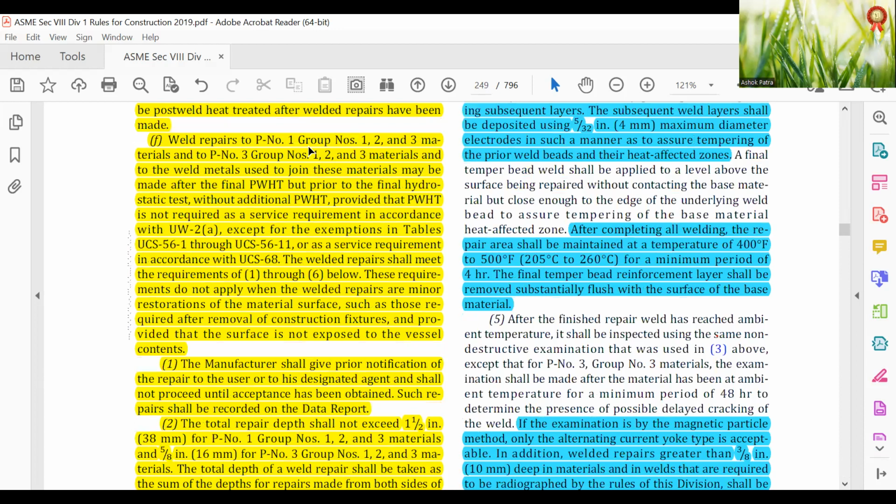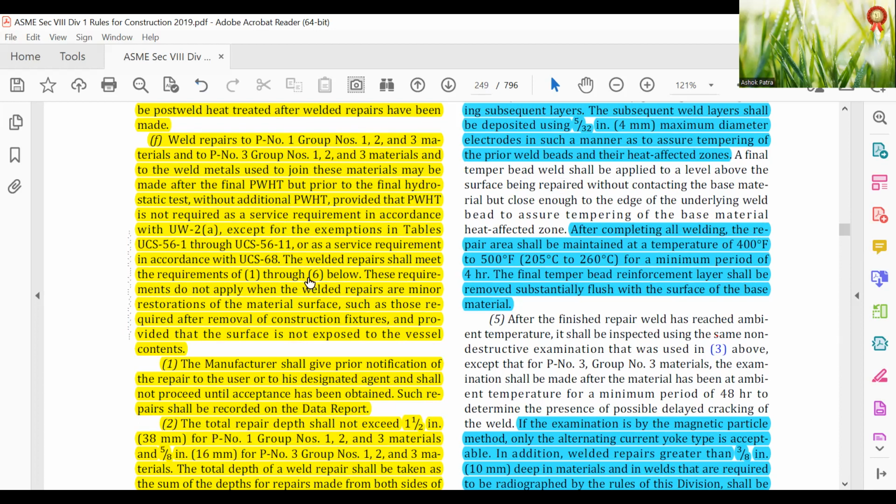Weld repairs to P-number 1, group number 1, 2, 3 materials, and P-number 3, group number 1, 2, 3 materials, and the weld metals used to join these materials, may be made after the final PWHT but prior to the final hydrostatic test without additional PWHT, provided PWHT is not required as a service requirement in accordance with UW-2(a), except for the exemption in Tables UCS-56.1 through UCS-56.11, or as a service requirement in accordance with UCS-68. The welded repairs shall meet the requirements of 1 through 6 below.